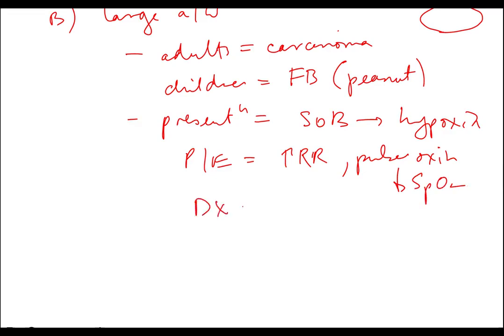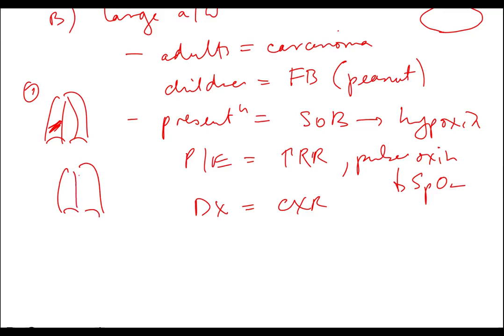Definitive diagnosis will be by imaging, and chest x-ray is pretty good for that, and one can then recognize the normal lung anatomy by the area of loss. So for example, as we see in picture number 1, that would be the right middle lobe. And just as one would expect from any basic lung anatomy, this would be, for example, the left upper lobe. So x-ray is a pretty good example of that. And then obviously the treatment is you have to open the airway up so that one can ventilate the abnormal area of lung.